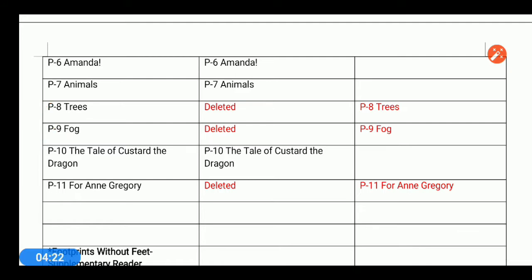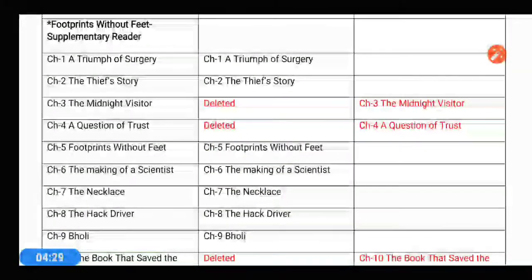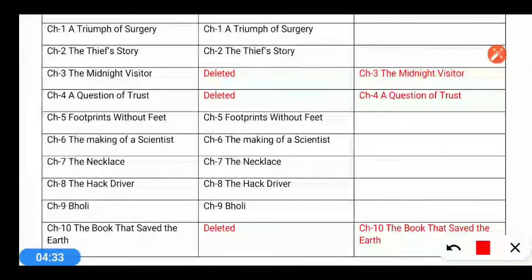If we talk about the book Footprints Without Feet, the supplementary reader, there are 10 chapters. From these 10 chapters, 3 lessons have been deleted: the third one, the fourth one, and the last one. So The Midnight Visitor, A Question of Trust, and The Book That Saved the Earth.